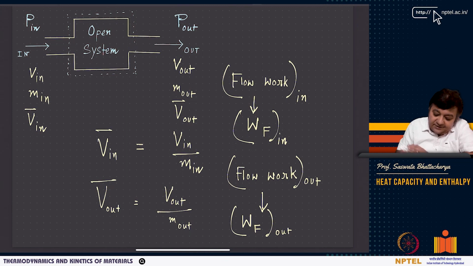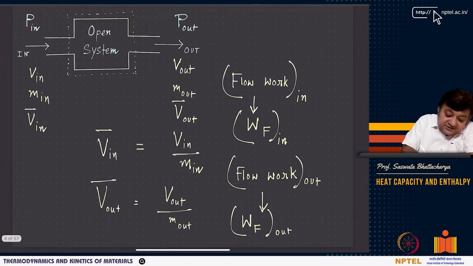Now V bar in is a specific quantity, right? It's a specific quantity per unit mass or per unit mole. And what we are doing? V bar in is nothing but V in by M in. And similarly, you can have V bar out, which will be V out by M out. So there is a flow work in and there is a flow work out, and we call them WF in and WF out.